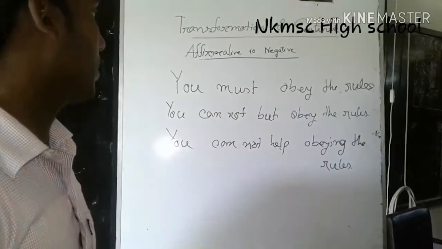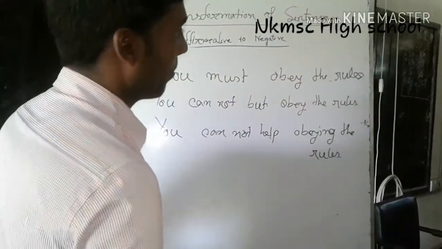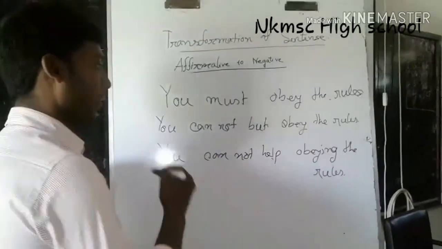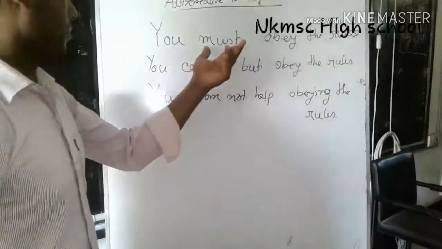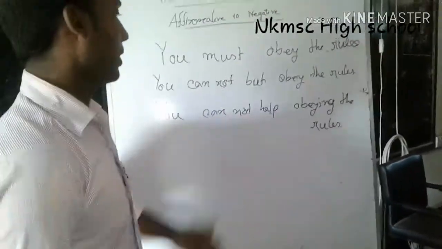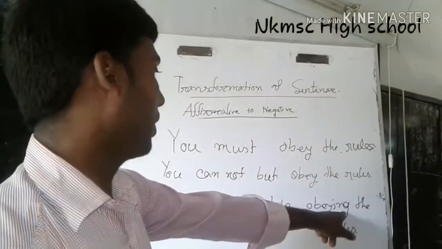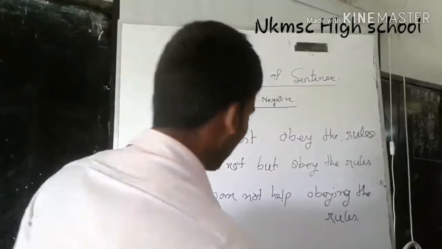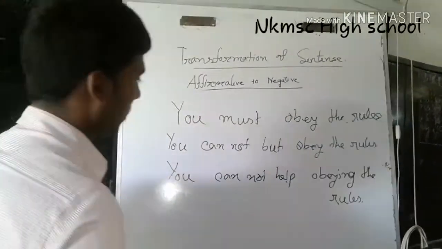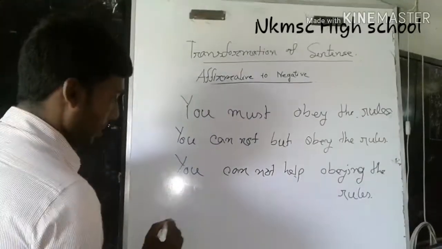Must turns into cannot but, with no change in the sentence. In another way, must turns into cannot help. When you take cannot help, you will write ing with the verb. So dear students, let's come to the next rule.